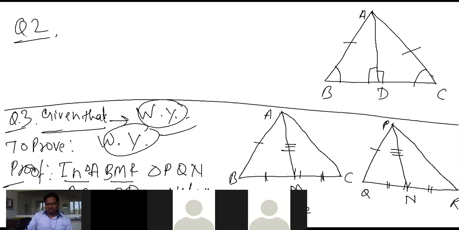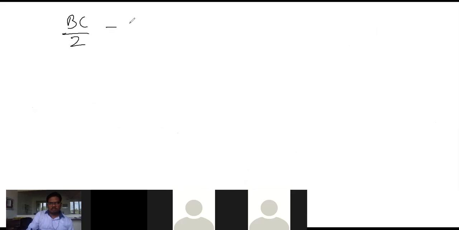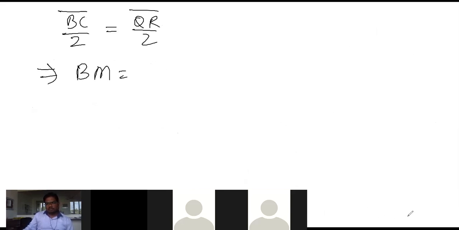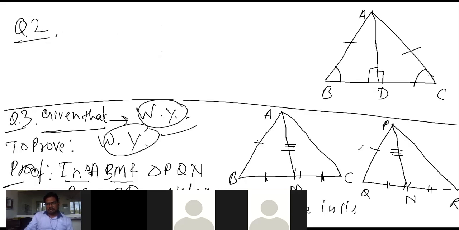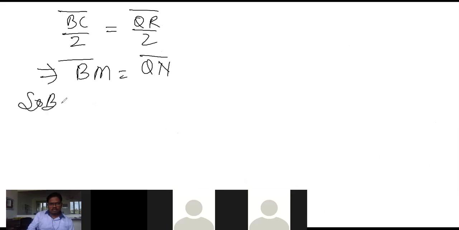So by dividing on both sides, we got BC upon 2 and QR upon 2. So now we got that BM is equal to QN. Now look at it. All sides: this one is equal to this one, this one is equal to this one, and this one is equal to this one. So now, by SSS rule,